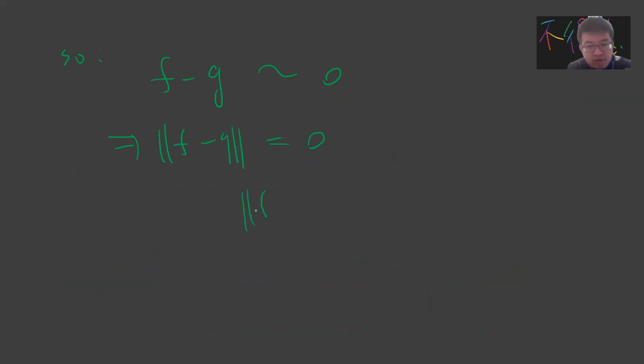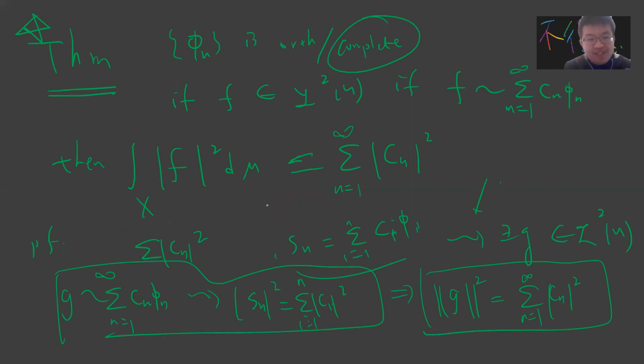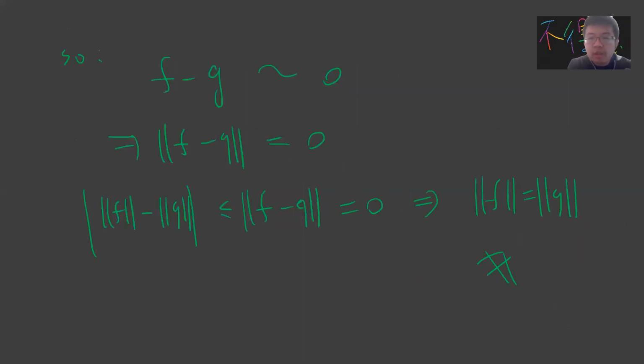And the norm of f minus g is greater or equal to the absolute value of f norm minus g norm, which tells you that the f norm and the g norm must be the same. So the f norm square will be the same as the g norm square, which is the summation of Cn square.